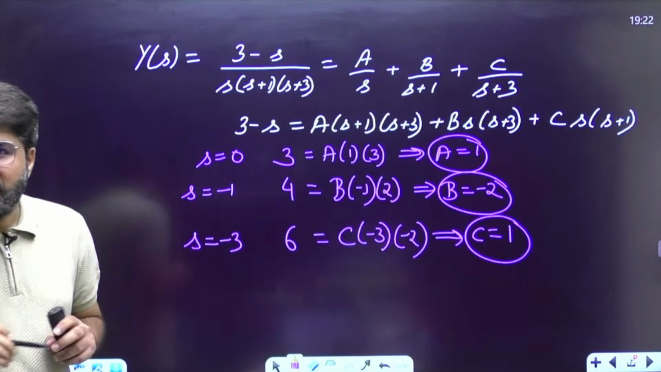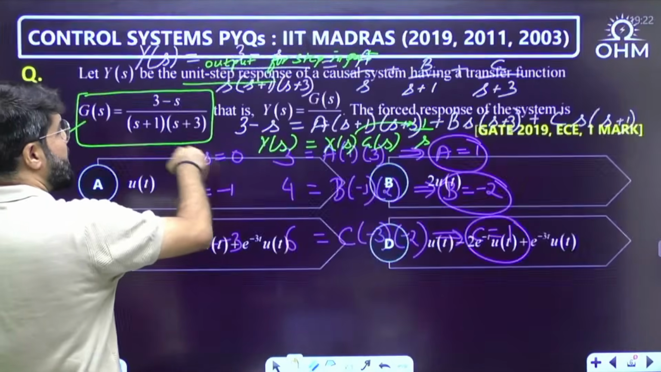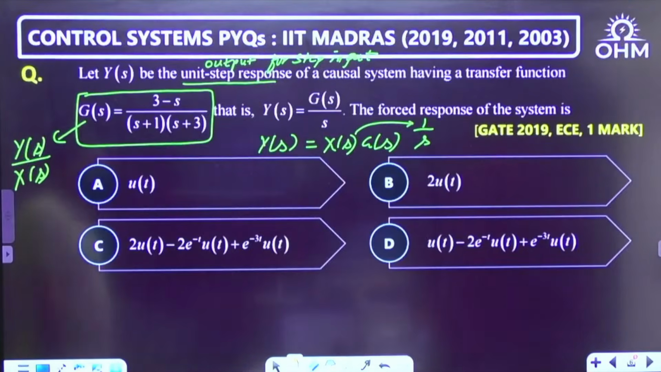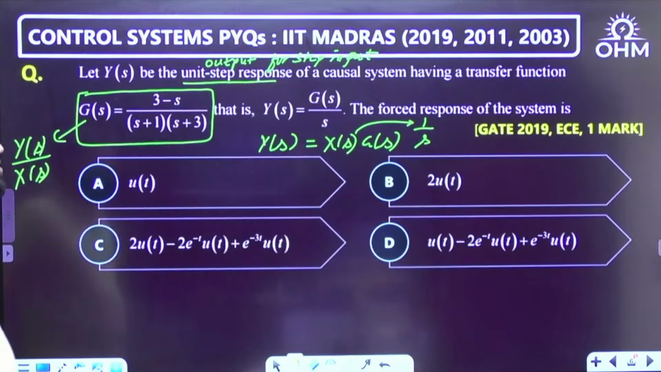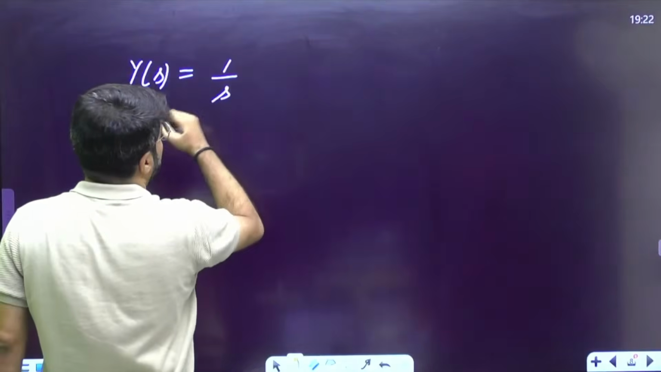ABC, everything is obtained. Now please see the next calculation. So what is Y(s) going to be now? If I have to write down the forced response of the system, first I'll write down ABC here. A was 1, 1 by s.